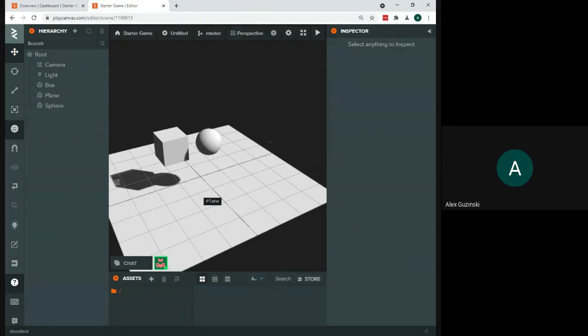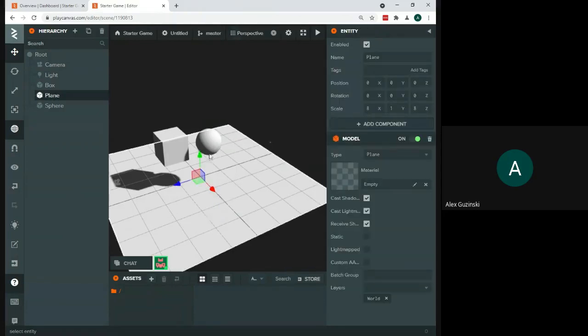The other thing I need to do is add what's called a collision. And the collision is going to determine where other things are going to be able to collide with it. So just because the model is spherical and looks like this doesn't necessarily mean that my collision box will be. And I have to tell it if I want that to be the case. Okay? So we're going to add both of these things to both our ground, our plane, and to our sphere here. I'm going to go ahead and do my sphere first. The order doesn't really matter in this case, but I'll do my sphere first.